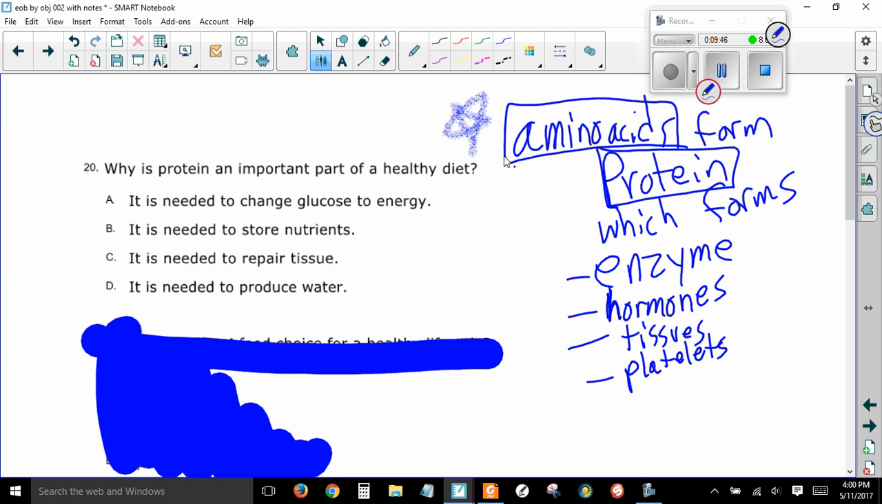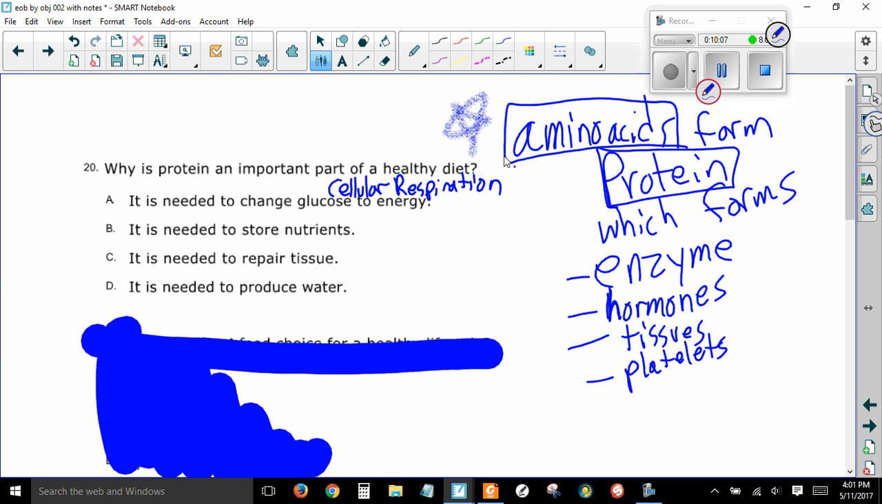So is protein needed to change glucose to energy? Well, there are some enzymes involved in that process. This would be cellular respiration. So that could be the answer. It sounds a little iffy, though. It doesn't sound like the best answer.